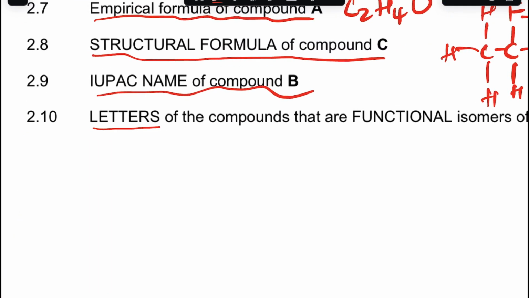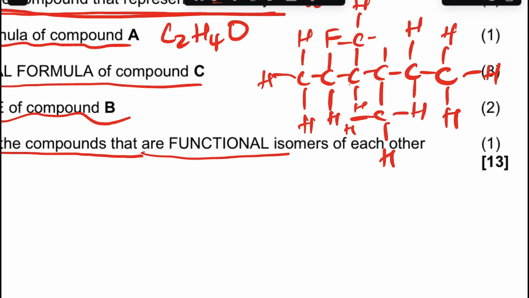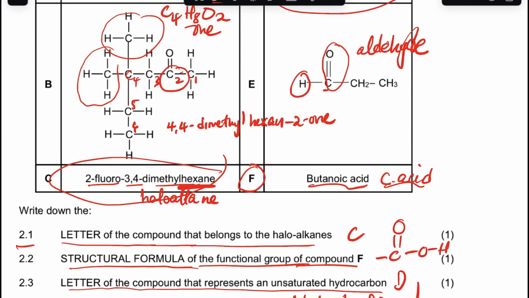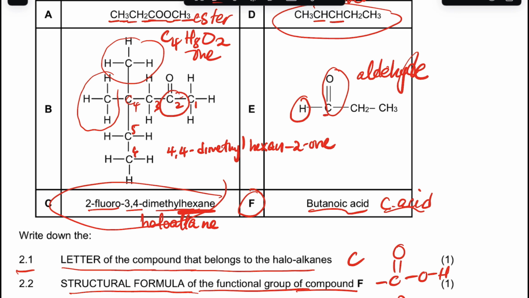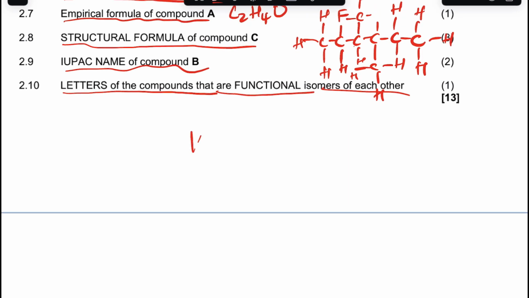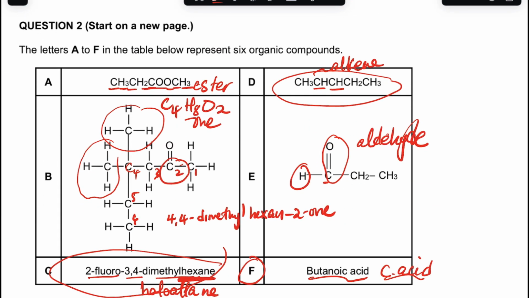And the last question, it says letters of compounds that are functional isomers of each other. For functional isomers, you need to understand the definition. They are compounds with the same molecular formula but different functional groups. So here, the compounds that are functional isomers of each other are ketones and aldehydes, right? And carboxylic acids and what? And esters. So let's look at the ketone and the aldehyde.